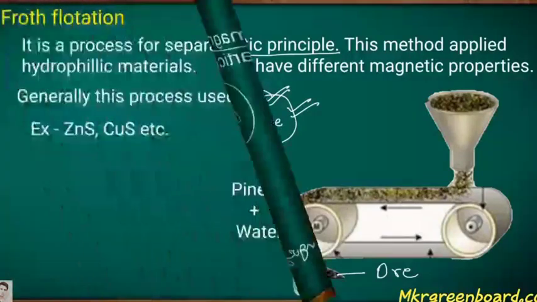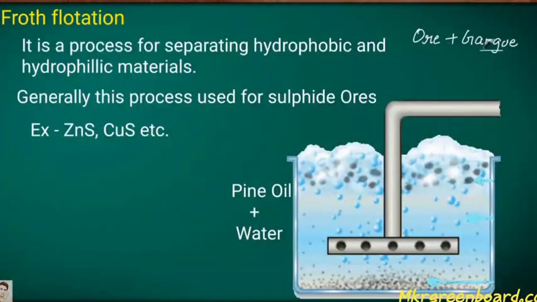Now the next process is froth flotation, a process for separating hydrophobic and hydrophilic material. Hydrophobic means it is not water-loving; it cannot mix with water. And hydrophilic means it is water-loving; it mixes with water. Generally this process is used for sulfide ores. For example, ZnS, the zinc sulfide, and CuS, the copper sulfide, etc.